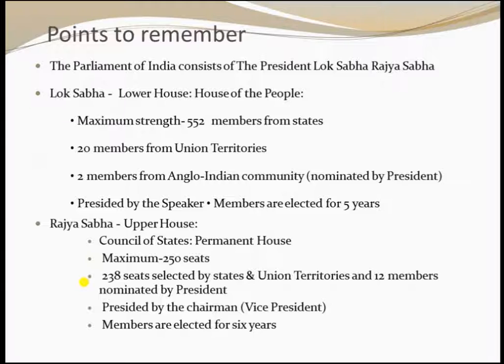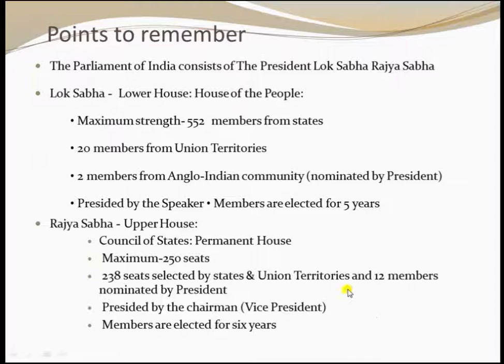Then the Rajya Sabha, which is the upper house. It is the Council of State of the Parliament House, and the maximum seats are 250. 238 seats are selected by states and union territories, and 12 members are nominated by the president.